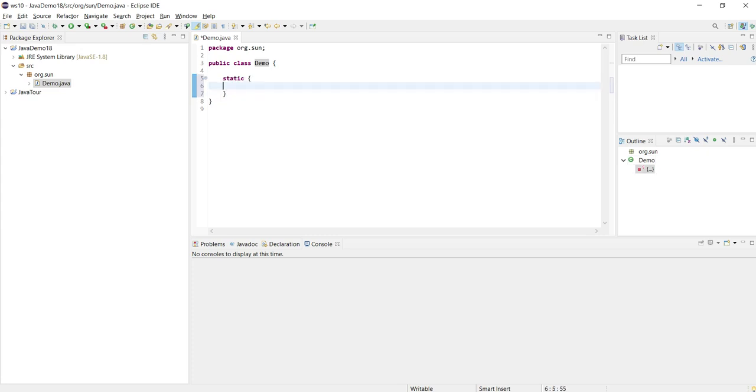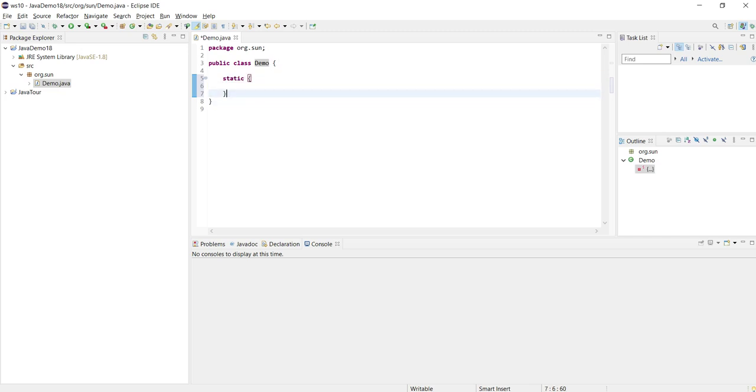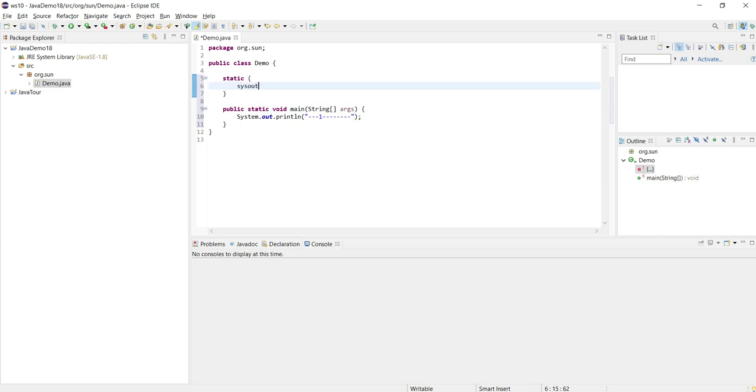This is the first block to get executed, before the main method. Actually, the main method is the starting point of execution, where whatever code we write inside the static main method gets executed, but before that the static block gets executed. I am giving number 2 here and number 1 in the main method.